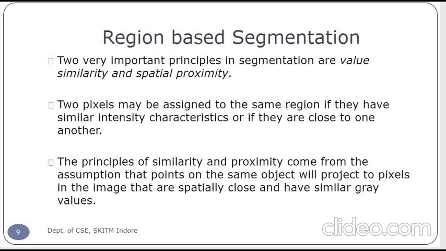Two pixels may be assigned to the same region if they have similar intensity characteristics, or if they are close to one another. The principles of similarity and proximity come from the assumption that points on the same object will project to pixels in the image that are spatially close and have similar gray value.